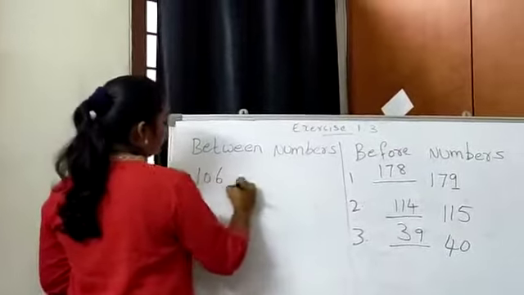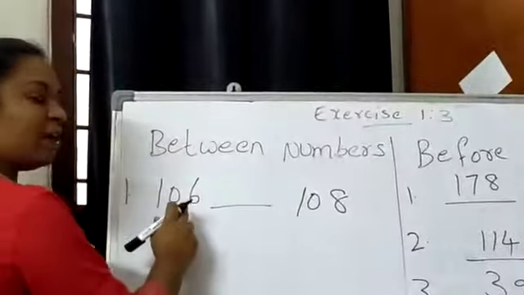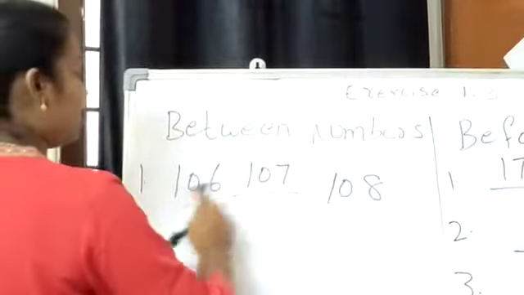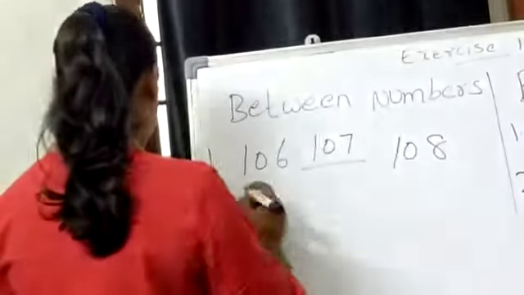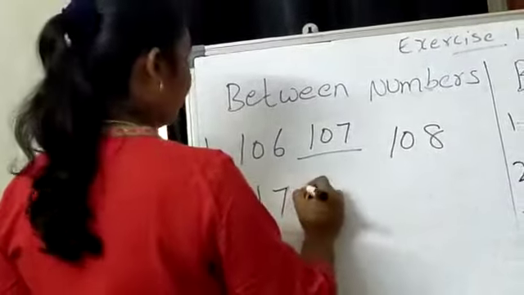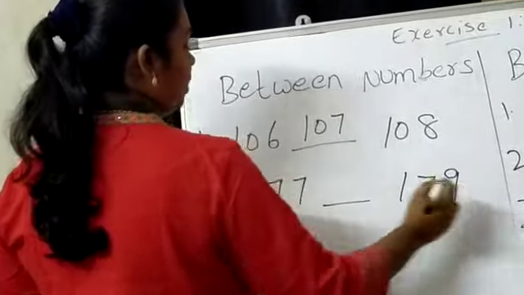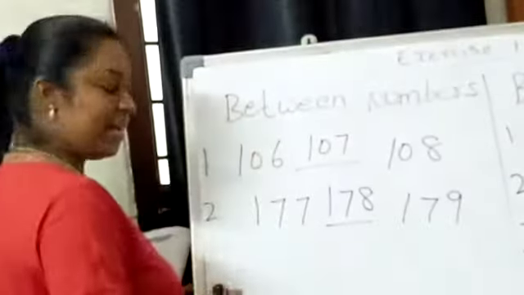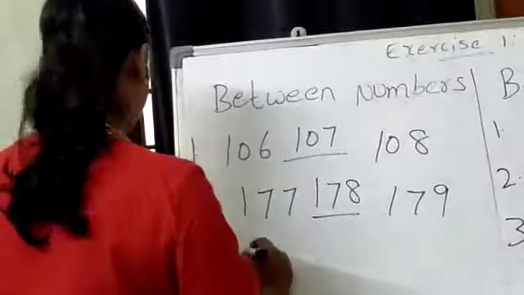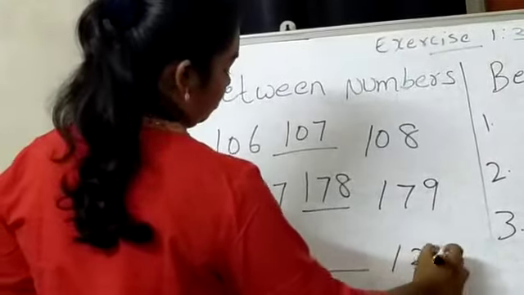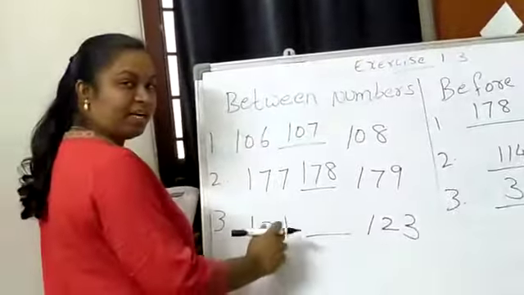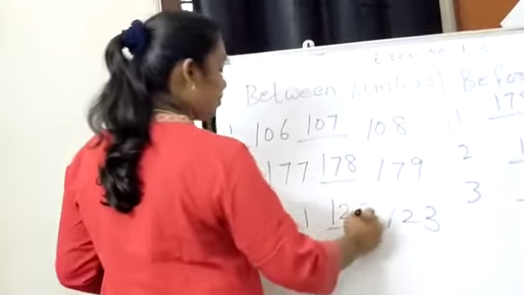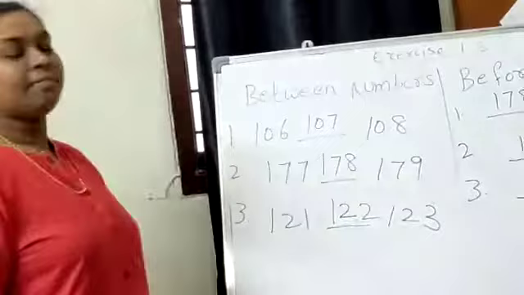So, what is a between number? Now we have 106 here. So, the next number will be 107. So, this is a between number. It is between after and before. Okay. The next number. So, it is 177. So, what is the next number? 178. Now it is 121. So what is the next number? 122. So these are the between numbers.